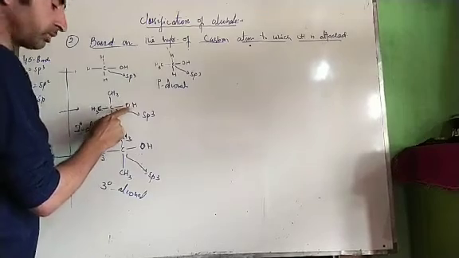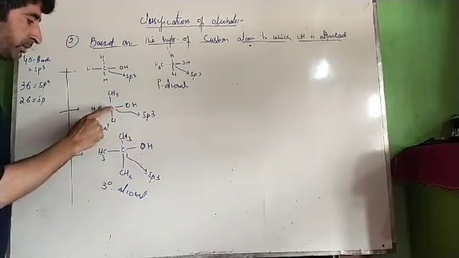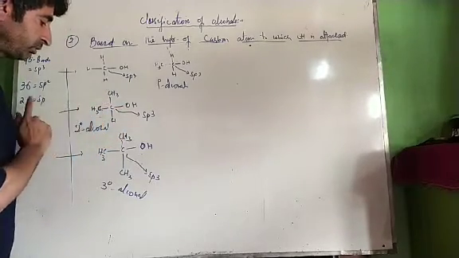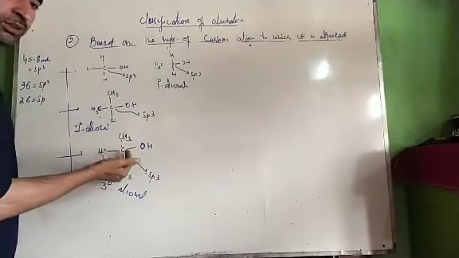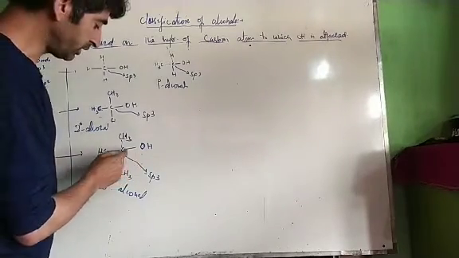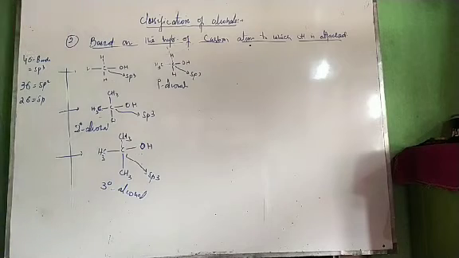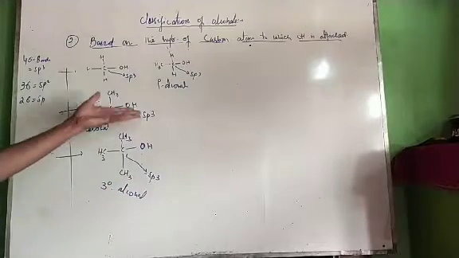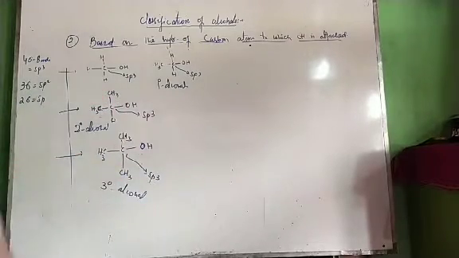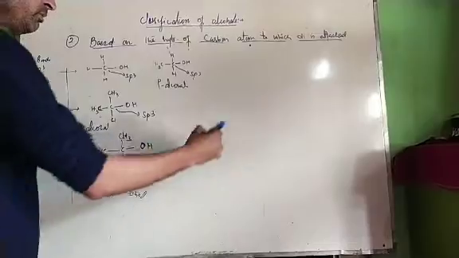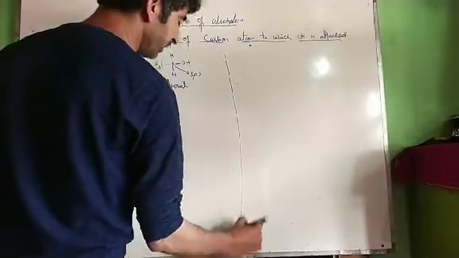Secondary alcohols are those in which OH is attached to carbon, but that carbon is directly attached to two other carbon atoms. Tertiary alcohols are those in which OH is attached to carbon, but that carbon is directly attached to three other carbon atoms. This is the classification of those which have sp3 hybridization. We have two more here.